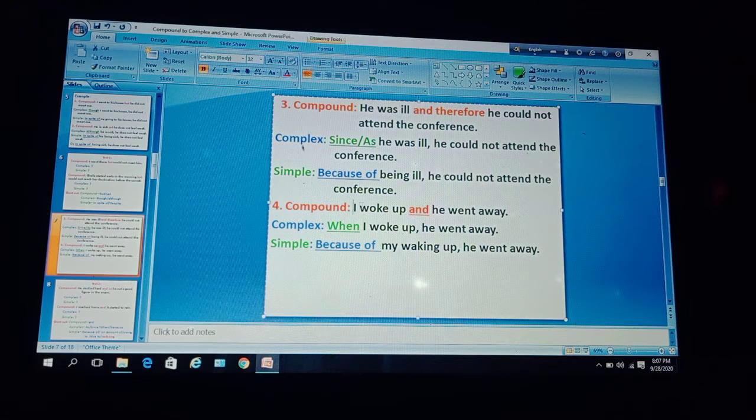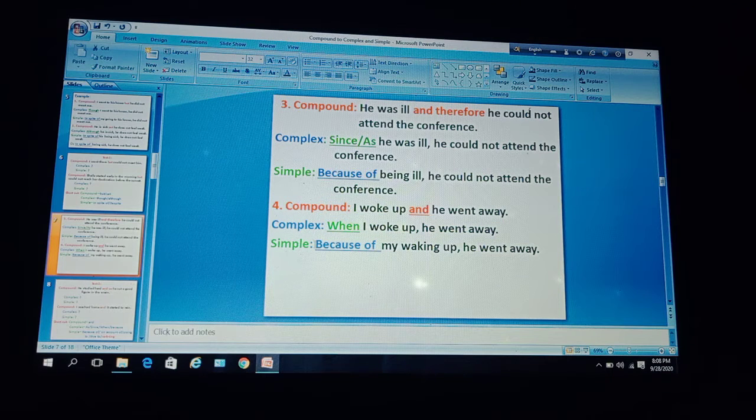Then use the first clause, I woke up: when I woke up, then use a comma, and after that use the rest of the independent clause, he went away. So the complex sentence: when I woke up he went away. Here when I woke up is a dependent clause, then we have used a comma, and then we have used the next clause, he went away. This is an independent clause. So this is a complex sentence, when I woke up he went away.